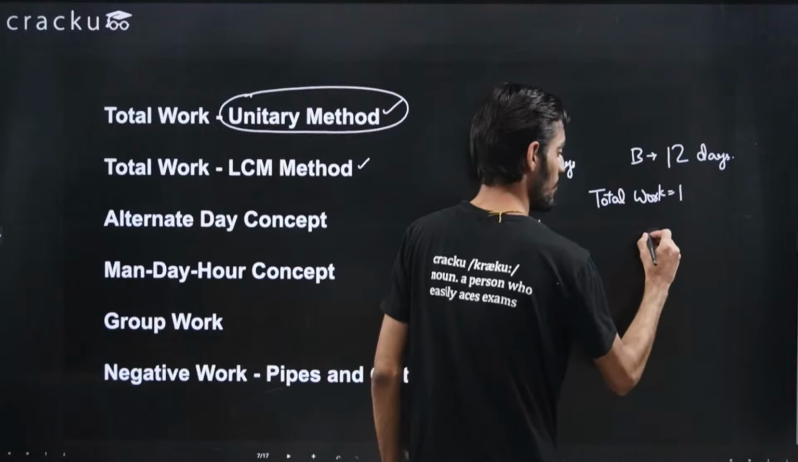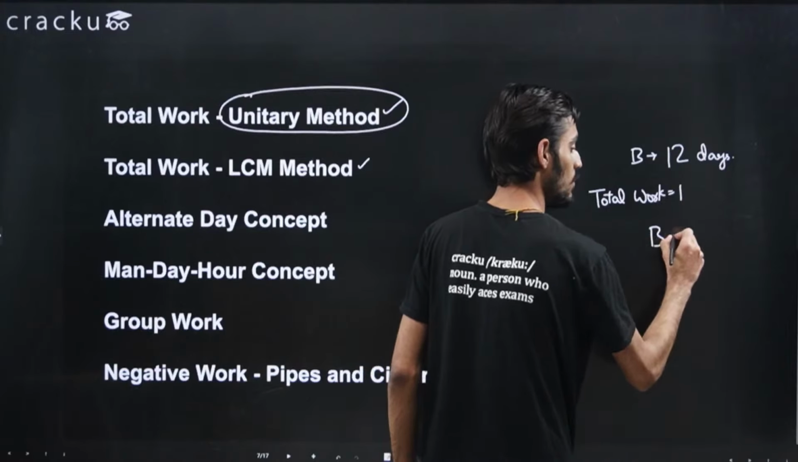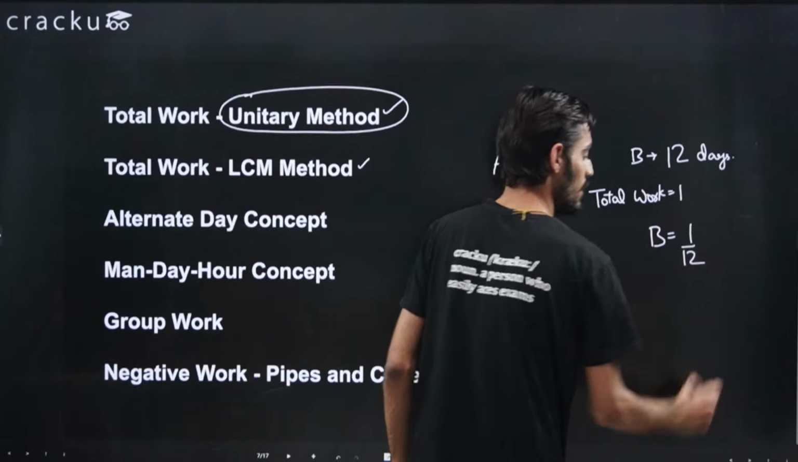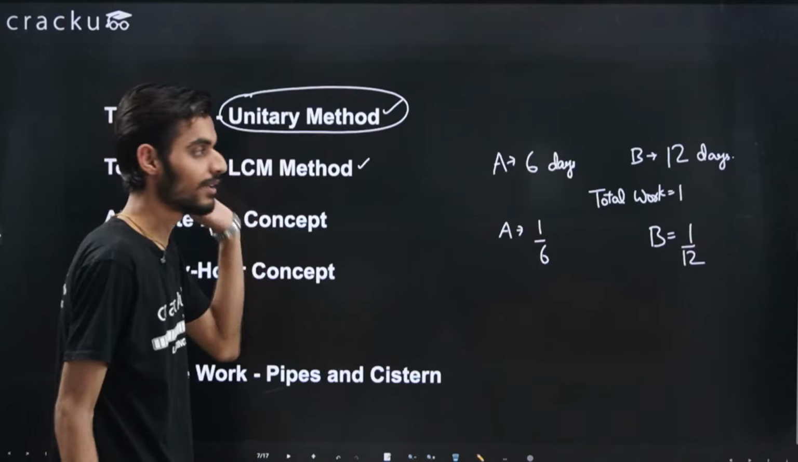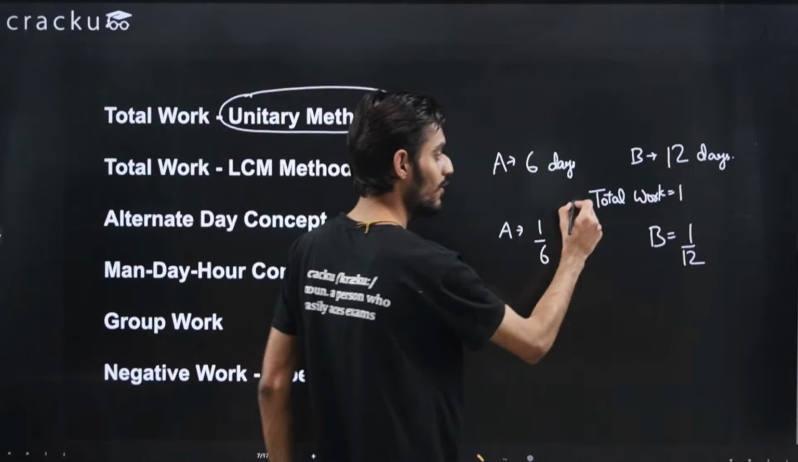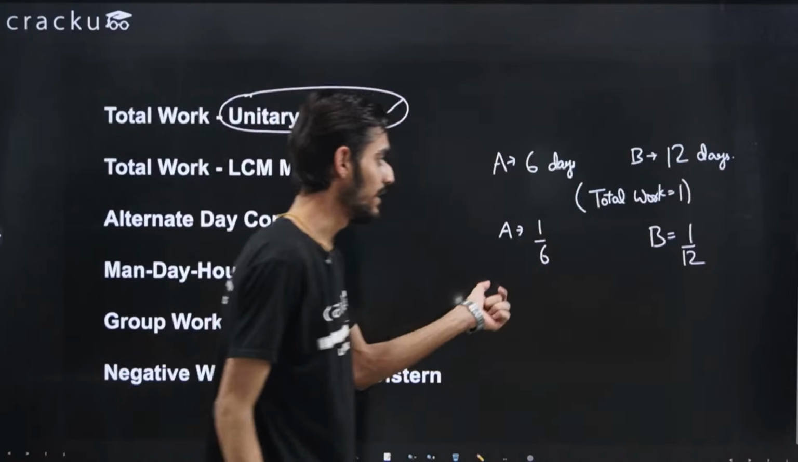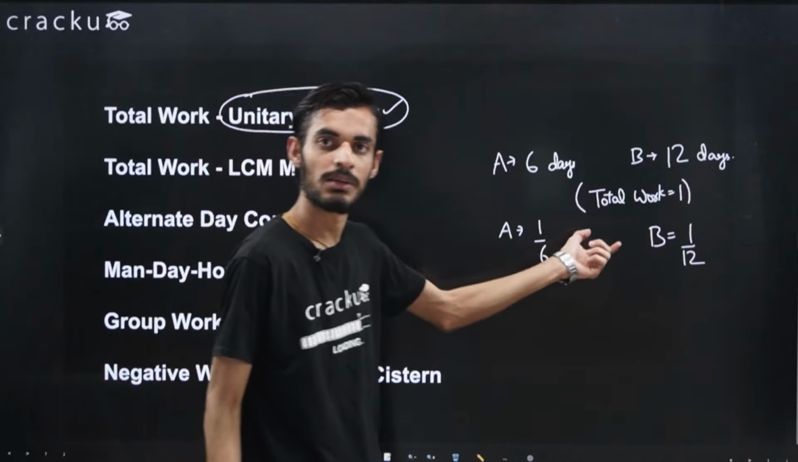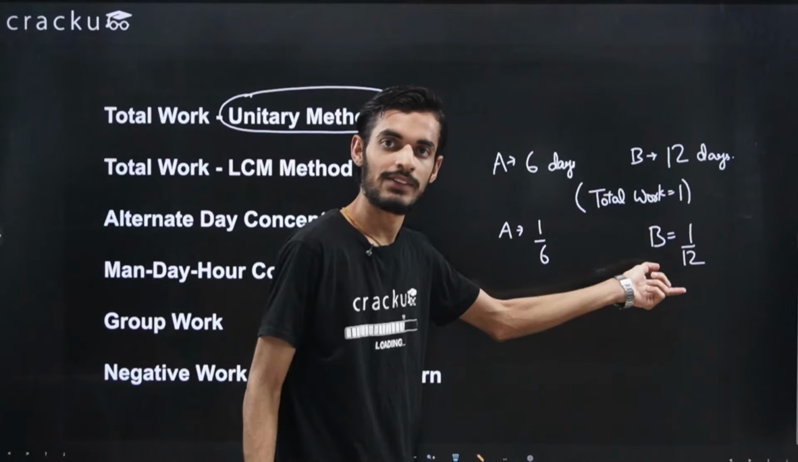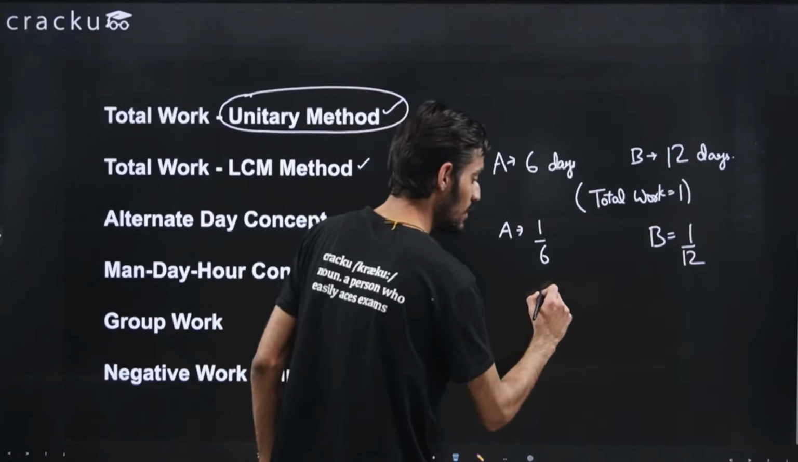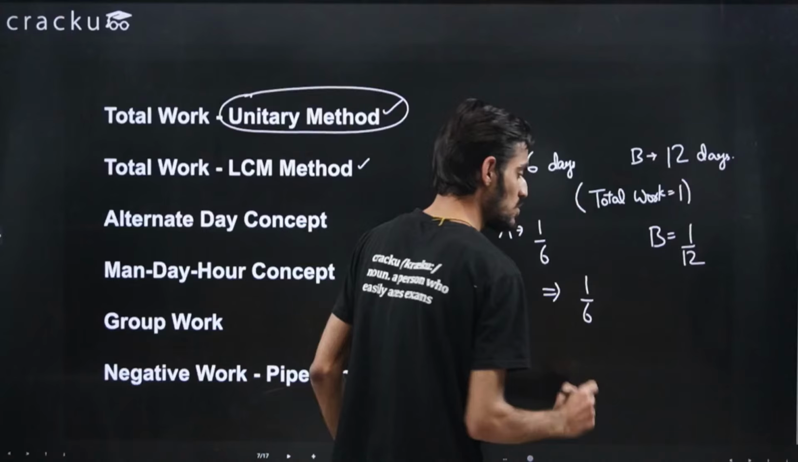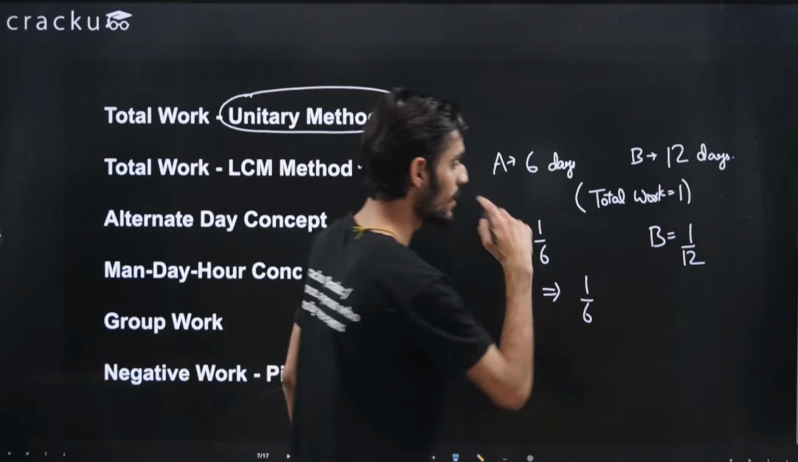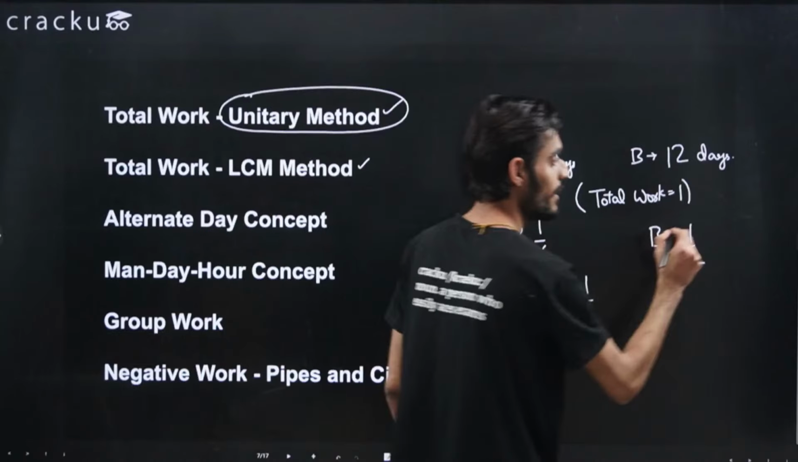Similarly for B, the work that he will do will be equal to 1 by 12 every day, right? So this is the basic concept of solving the problems from unitary method. We have taken the total work as 1, and the work done by A every day will be equal to 1 by 6, and the work done by B every day will be equal to 1 by 12. Now what we need to do is, we can just add the two values, and also let's say the total work done will be in n days, because A and B are working together.